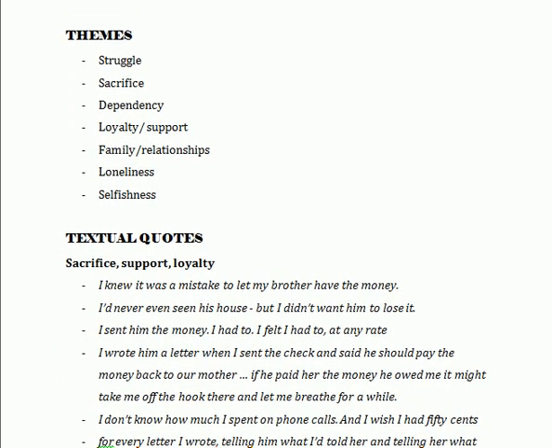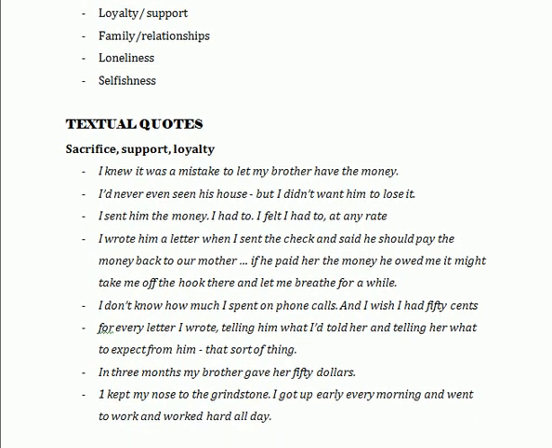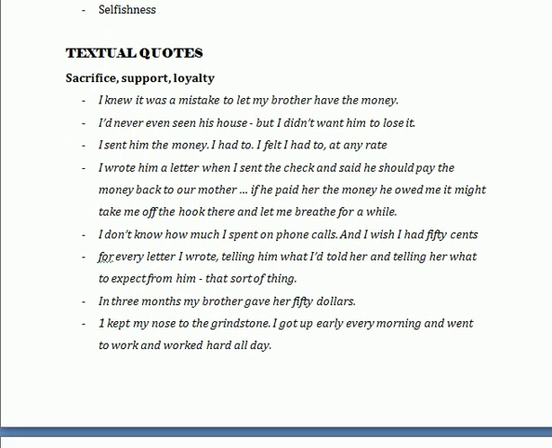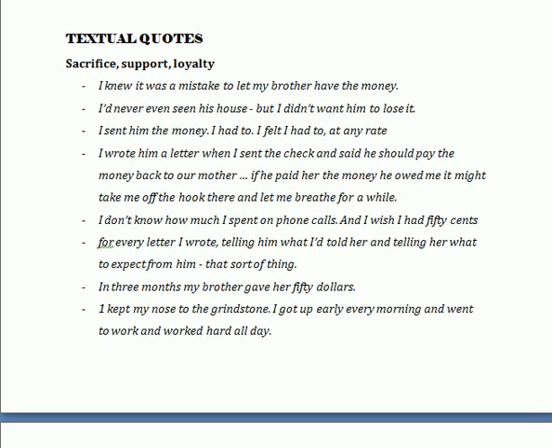The prominent themes of the story are struggle, sacrifice, dependency, loyalty, support, family, the theme of relationships, loneliness, and the theme of selfishness. We may see the quotes are used sparingly in the story, and they support these themes. Firstly, we may see some quotes which support the theme of sacrifice, support, and loyalty.